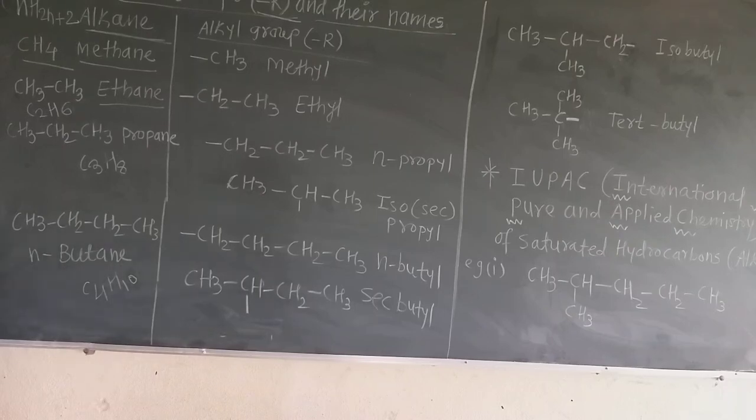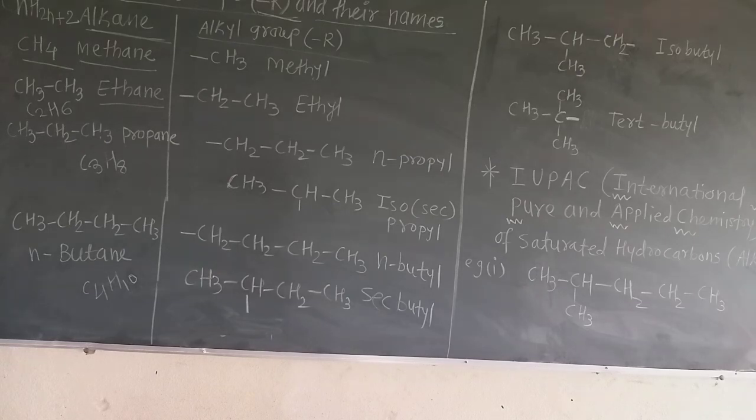Now these are the alkyl groups. Now let us study how the IUPAC name is given. This is a very important topic. The alkyl groups are only for our study, how the alkyl groups are identified. But how is the name given to the alkane, the IUPAC name? What is the meaning of IUPAC?